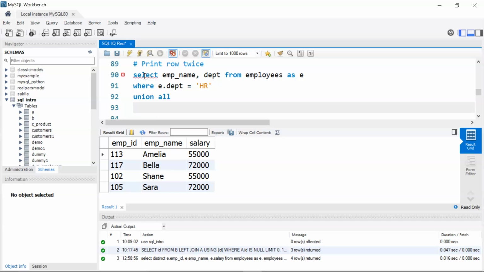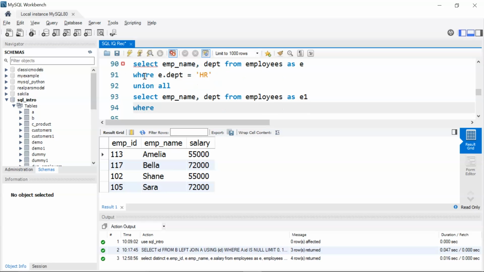So the union all will combine the result set of two or more select statements. Then I'm going to write select emp underscore name, comma, my department from employees as E1, where E1 dot department equal to HR.